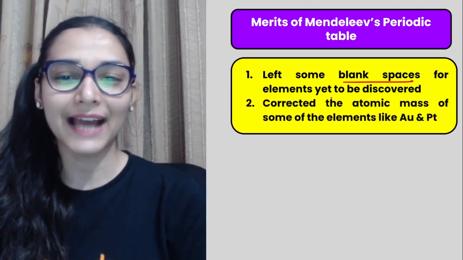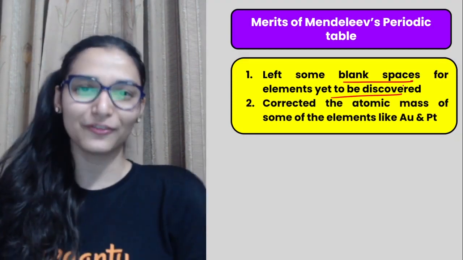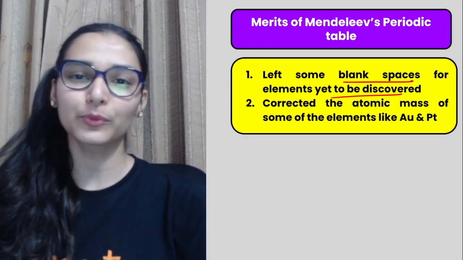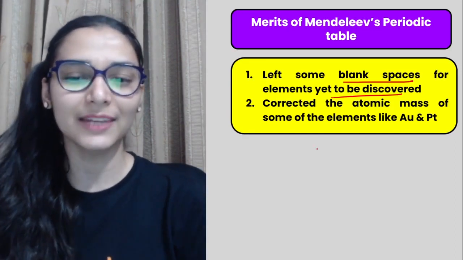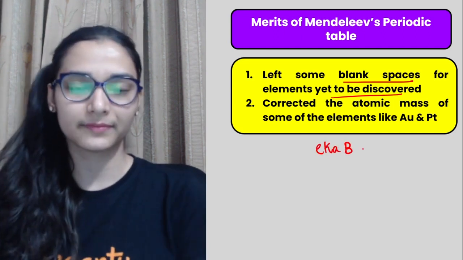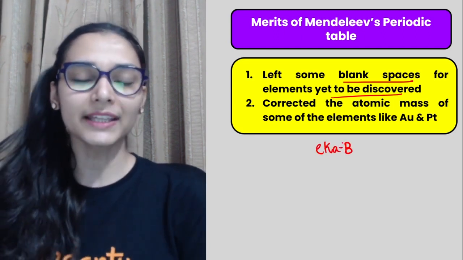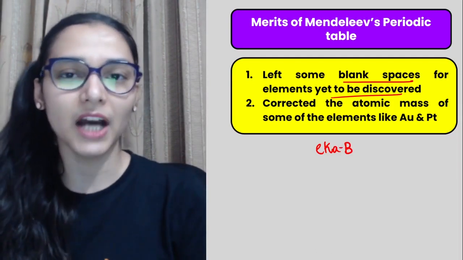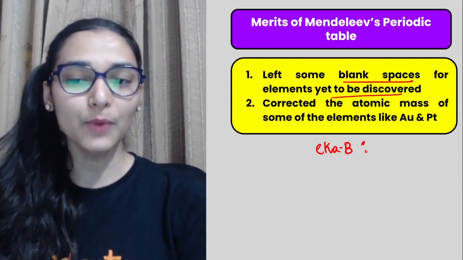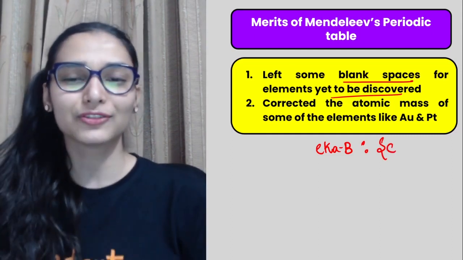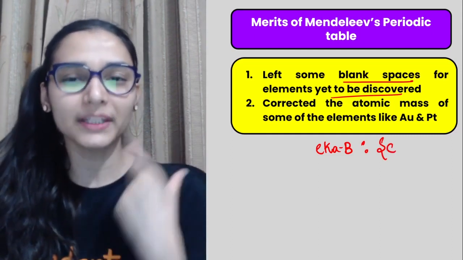He left some blank spaces for elements yet to be discovered. I gave you the homework question also. एक क्लास में मैंने बोला था you will be writing the name of these elements. जैसे he named one of the element as Eka boron. Eka का मतलब होता है, it's a Sanskrit word. It means first comes boron, after that the undiscovered element. And Eka boron is something that we today refer to as scandium. जिसको आज आप scandium बोलते हो, atomic number 21.